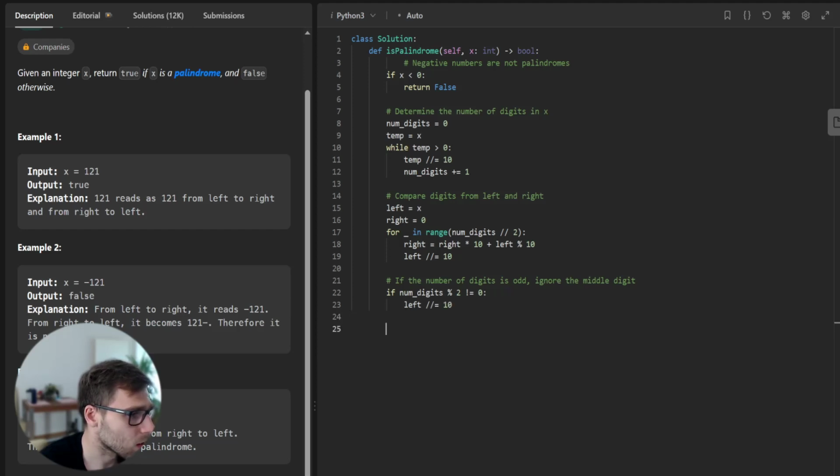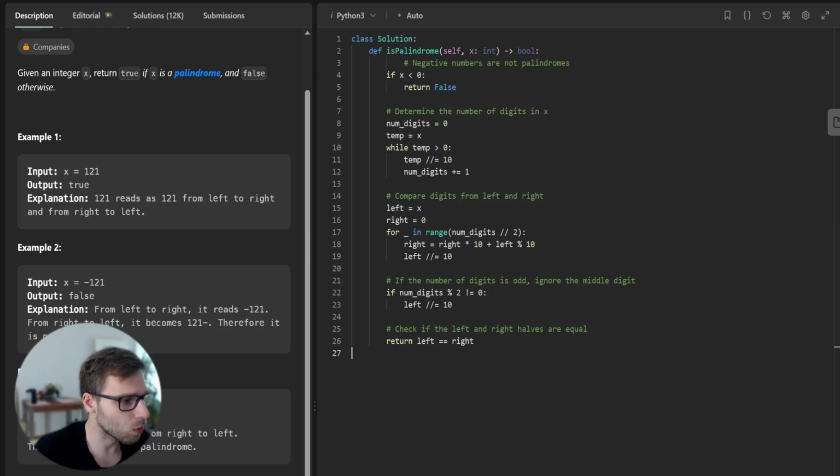modulo, divided without a remainder, so by 10. Check if left and right values are equal. Because we have both parts, we check if left equals right, and if both are the same, we should have a true value, return it, and otherwise it will be false.